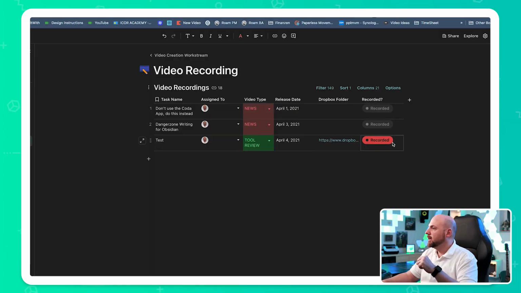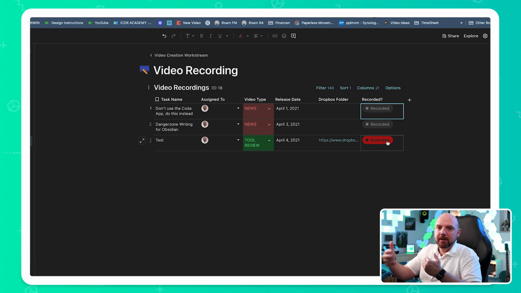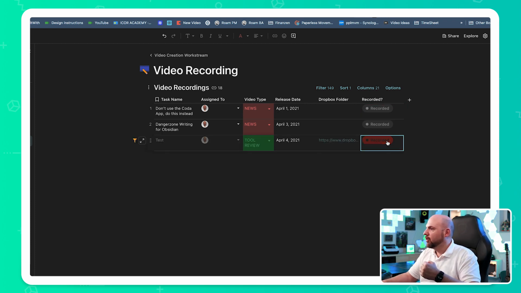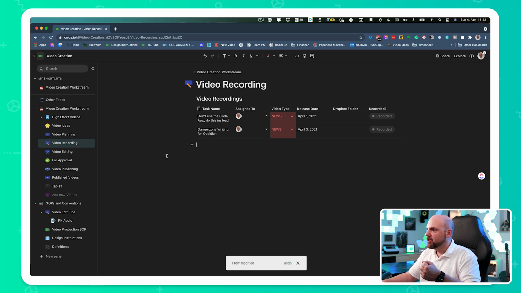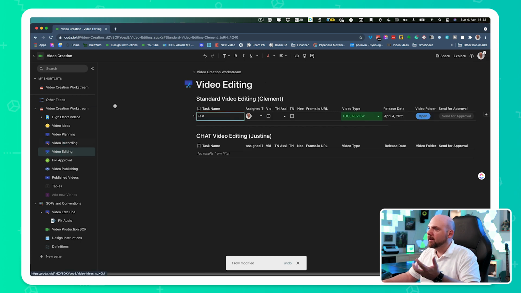So now you see this button here became clickable. So this is not clickable. Again, there's another rule behind this. Whenever this is empty, make this not clickable. So I make sure that I actually add this link before I go to record it. So this makes it again easy to move people through the process. I said record it and it's gone. And this switches to editing, and now we're in the editing mode.